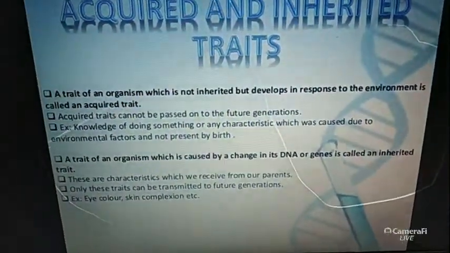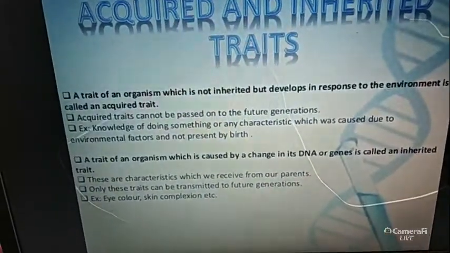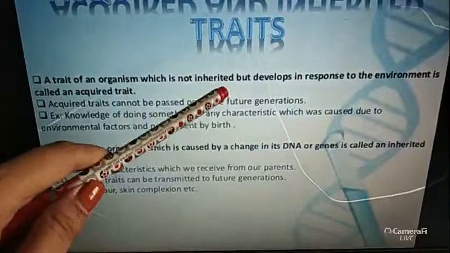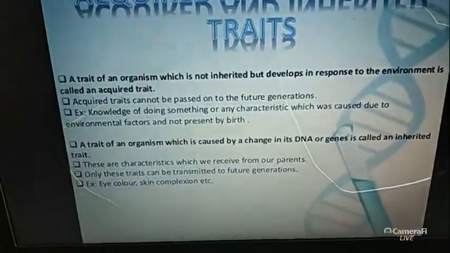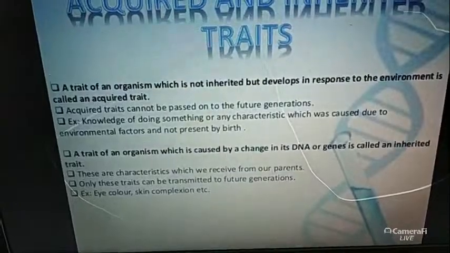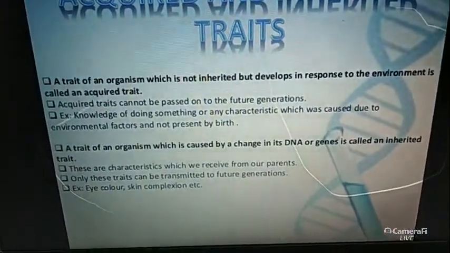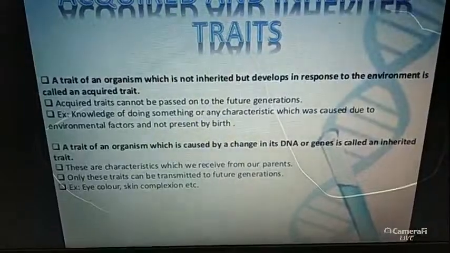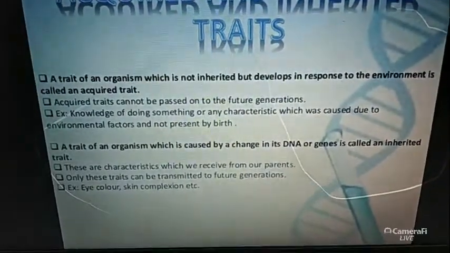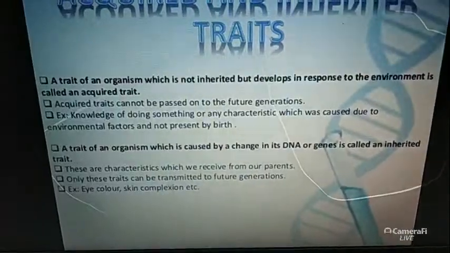The different types of characteristics, like our skin color and hair color, are inherited from the parents' body. But any habit or skill, like cycling and swimming, is not inherited; it is acquired.